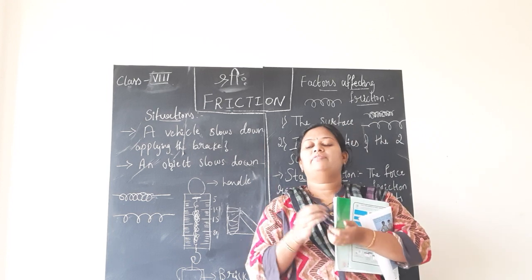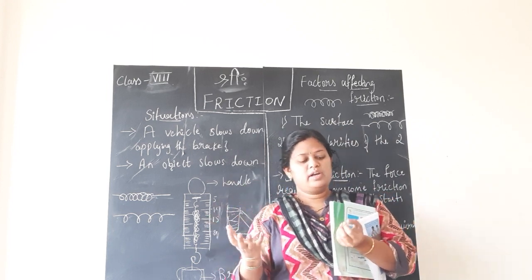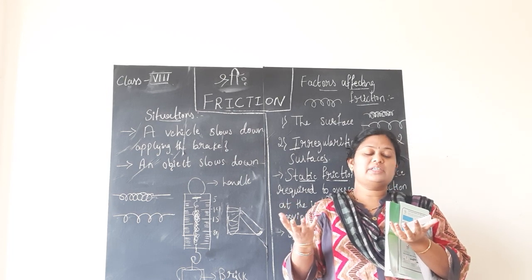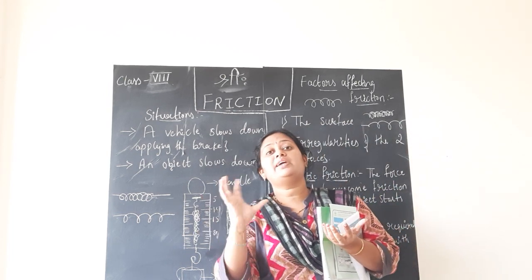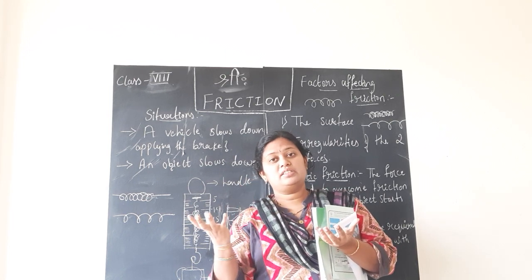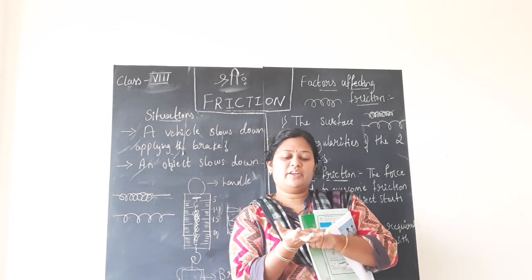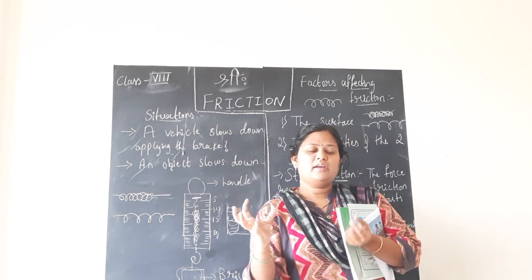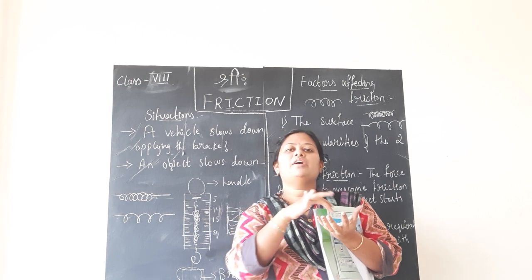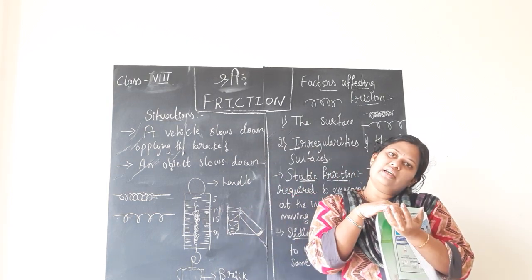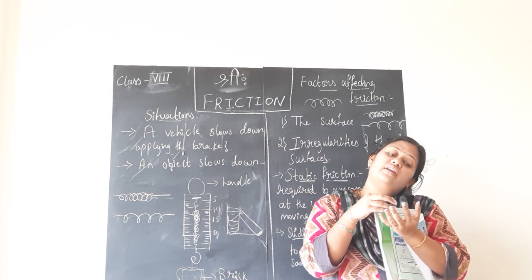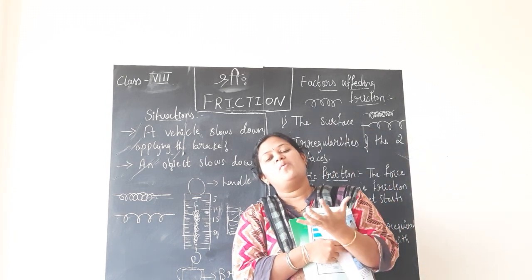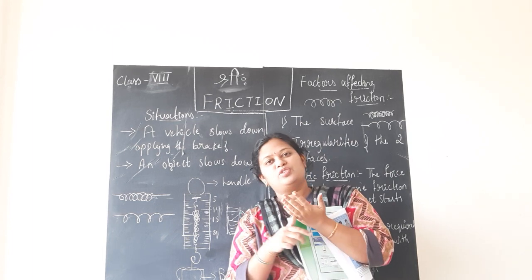So just think, if I give you an earthen pot to hold and one glass tumbler or a bowl to hold, which is easier for you? Of course the earthen pot. Why? It has a rough surface, so the friction between your hand and that earthen pot is firm and you can hold it firmly. But if I give you a glass bowl or a tumbler to hold at the same time, what will happen, children? You have that fear that you may drop it. Why? Because the glass has a smooth surface.